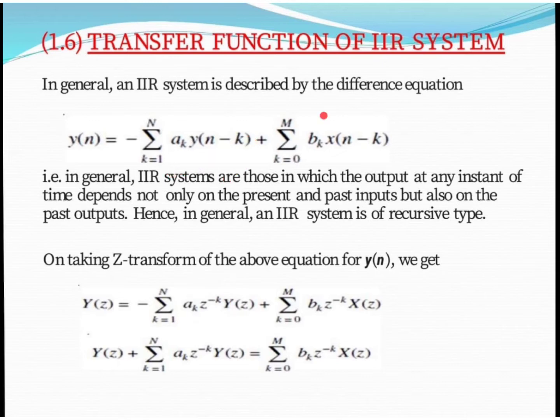Likewise, this term is a constant, so we take it directly, and its Z transform gives z to the power minus k X of z. As you can see, we took a minus sign here.